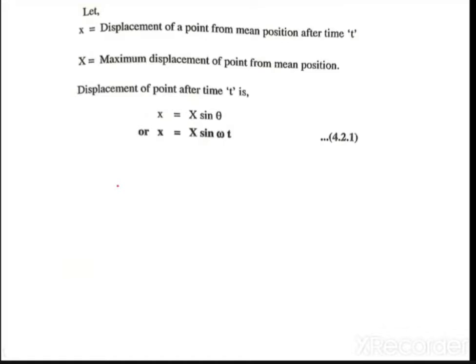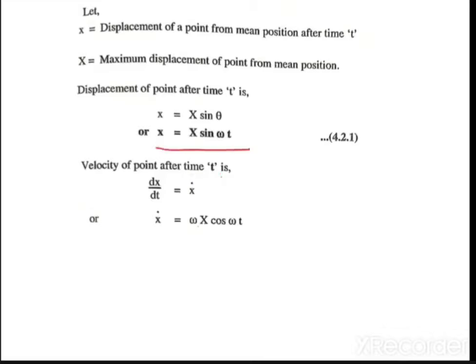Now, guys, understand that if small x is a displacement, x dot is the velocity, and x double dot is the acceleration. हे तुमच्या डोक्यामध्ये फिट ठेवा. Okay, x dot is the velocity and x double dot is the acceleration. Is it clear? Okay, so now tell me velocity of a point after time t means what?